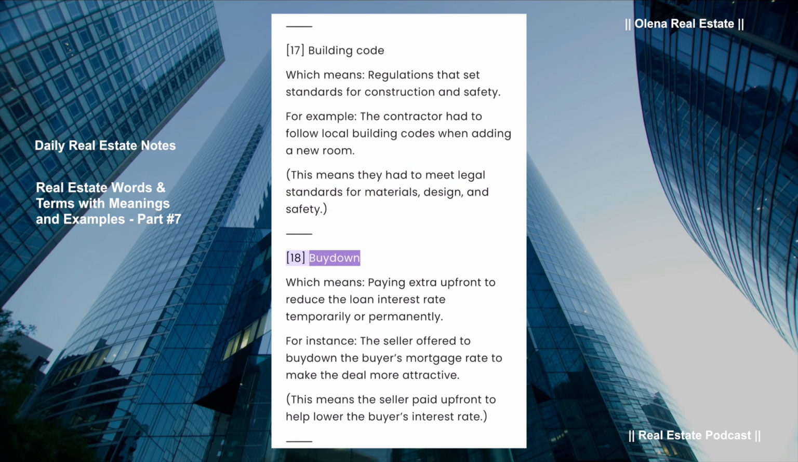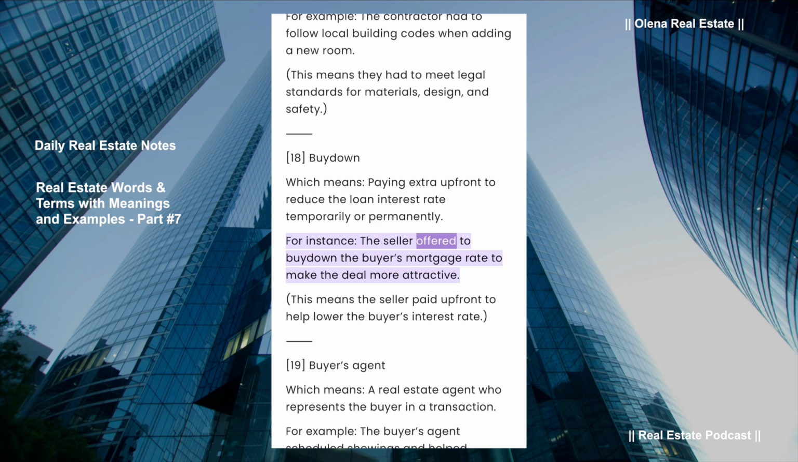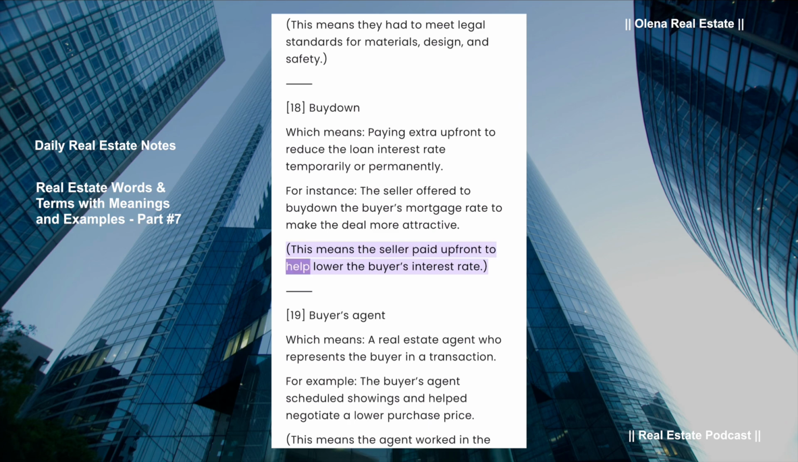Buy down, which means paying extra upfront to reduce the loan interest rate temporarily or permanently. For instance, the seller offered to buy down the buyer's mortgage rate to make the deal more attractive. This means the seller paid upfront to help lower the buyer's interest rate.